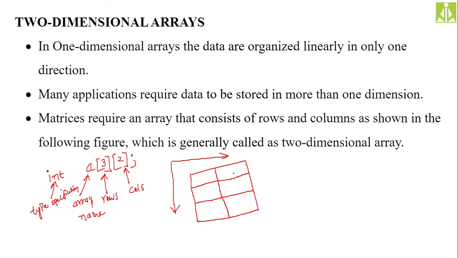So here one element, here one element, here one, here one, here one, here one. Total how many elements? 6 elements. So simply multiply the number of rows with the number of columns to get the count of elements. What is the size of this array? If somebody asks, you have to say we can store 6 elements into this array. 3 rows, 2 columns. So total 6 elements we can store into this array.